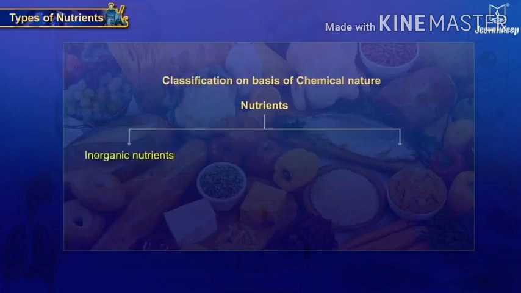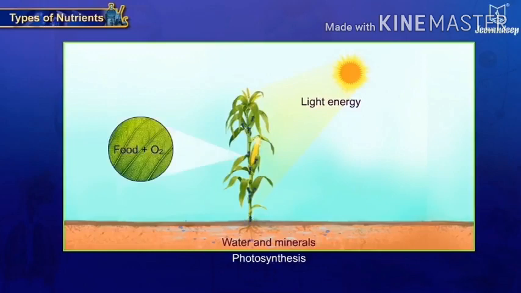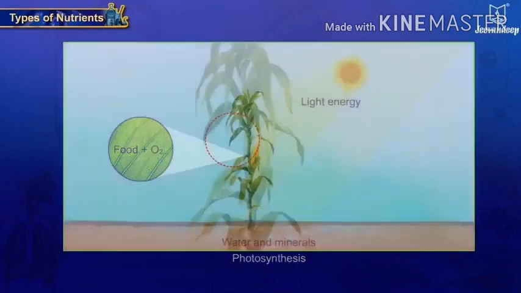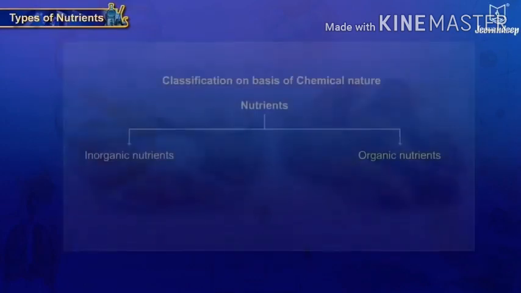There are two main types. The first one is inorganic nutrients, which we know very well: water and minerals. With the help of sunlight, plants carry out photosynthesis, taking in CO2 and releasing O2, as we all know. Because of this, food is made, which grows the plant into fruit and various other things, with the help of light energy.